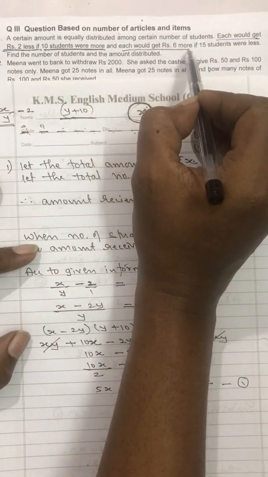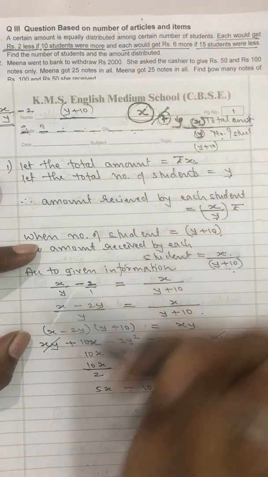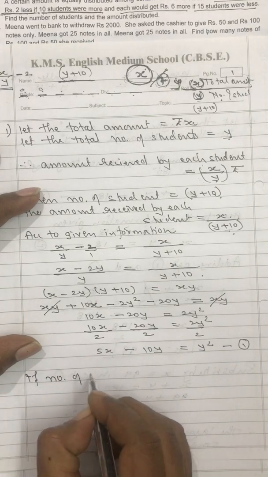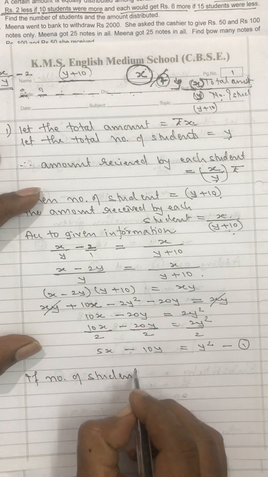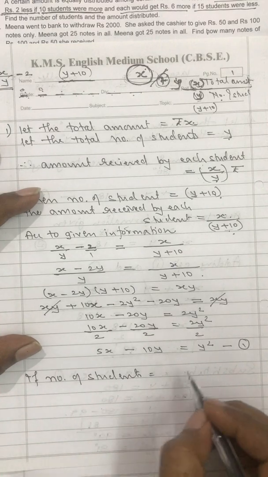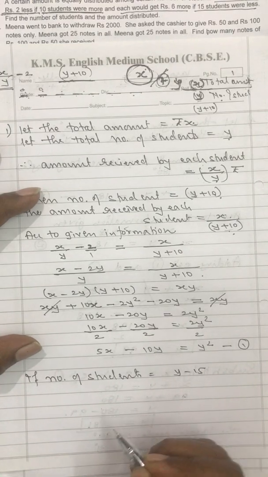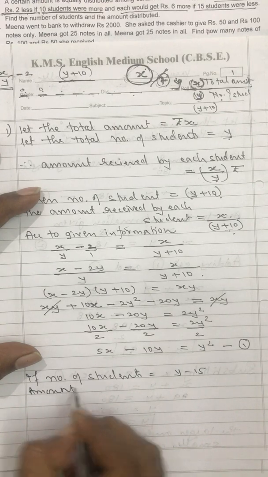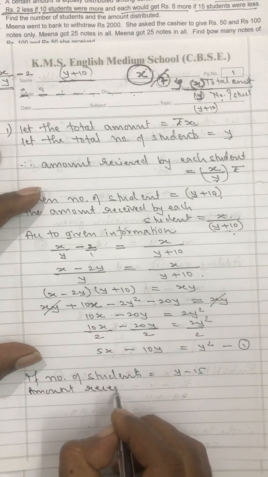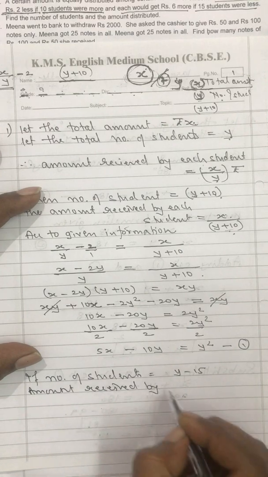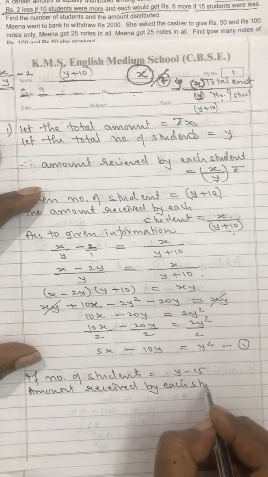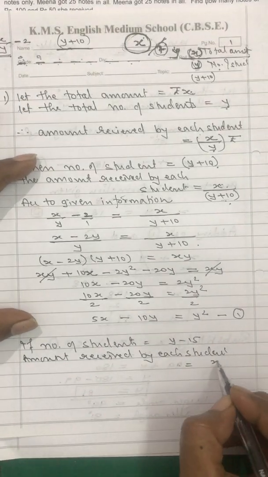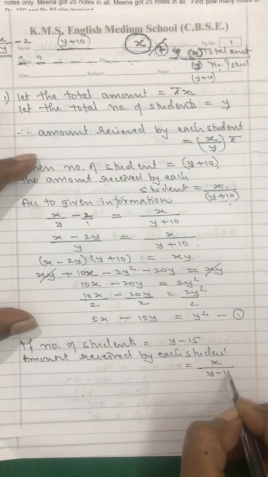Okay. Now going to the next, what are they telling? Each would get 6 more if 15 students were less. So if the number of students is 15 less, means y minus 15. The amount received by each student will be what now? Total amount x upon y minus 15.